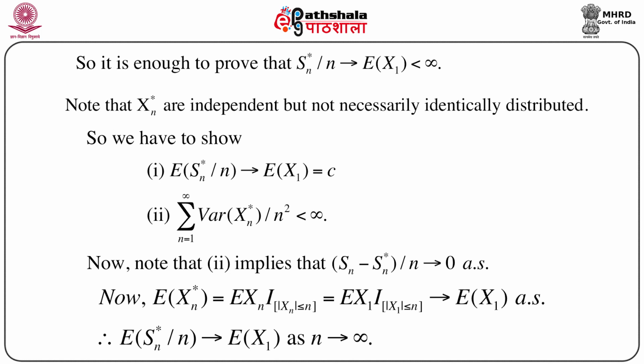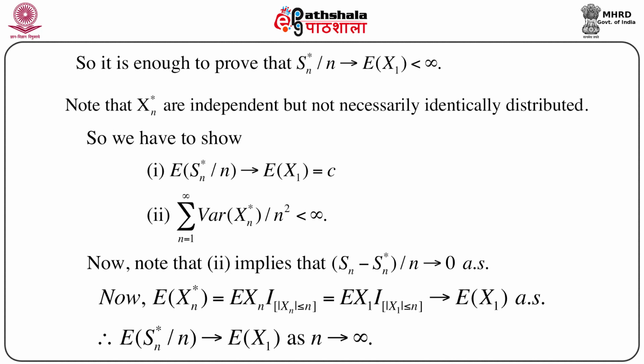As n goes to infinity, this basically represents the entire random variable x1 over the entire support. So this entire quantity converges to expectation of x1 almost surely. That means it is very easy to see that expectation of xn star converges to expectation of x1, which immediately implies that expectation of Sn star by n converges to expectation of x1 as n goes to infinity.